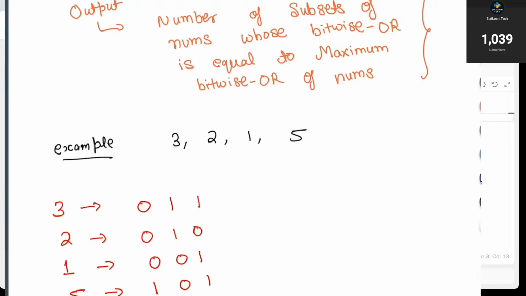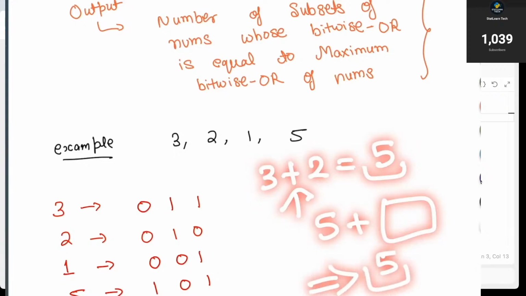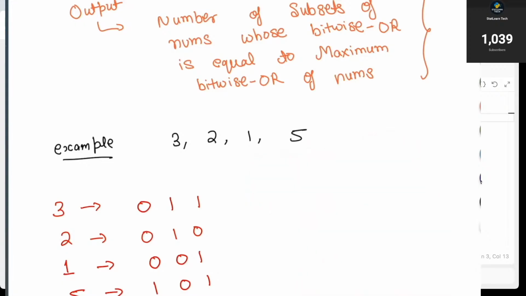There is no thought process, there is no intuition behind it. It's a normal mathematical property. If I say 3 plus 2, this is a normal addition operation, equal to 5. Now if I add any positive number to 5, the output is always going to be more than 5. The same goes for the bitwise OR case. If you take the bitwise OR of two numbers, and with the output you take the bitwise OR of another number, this is always going to be more.